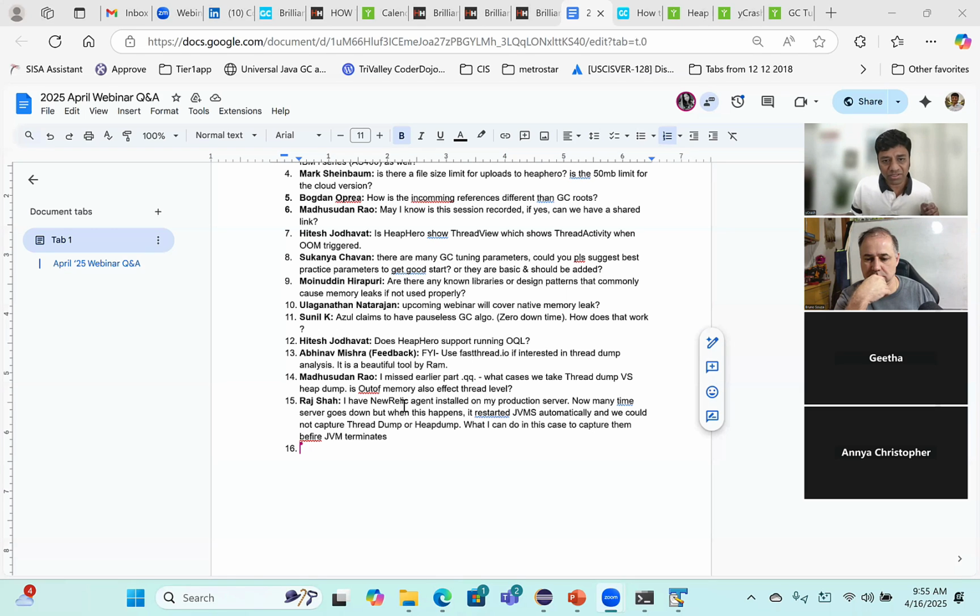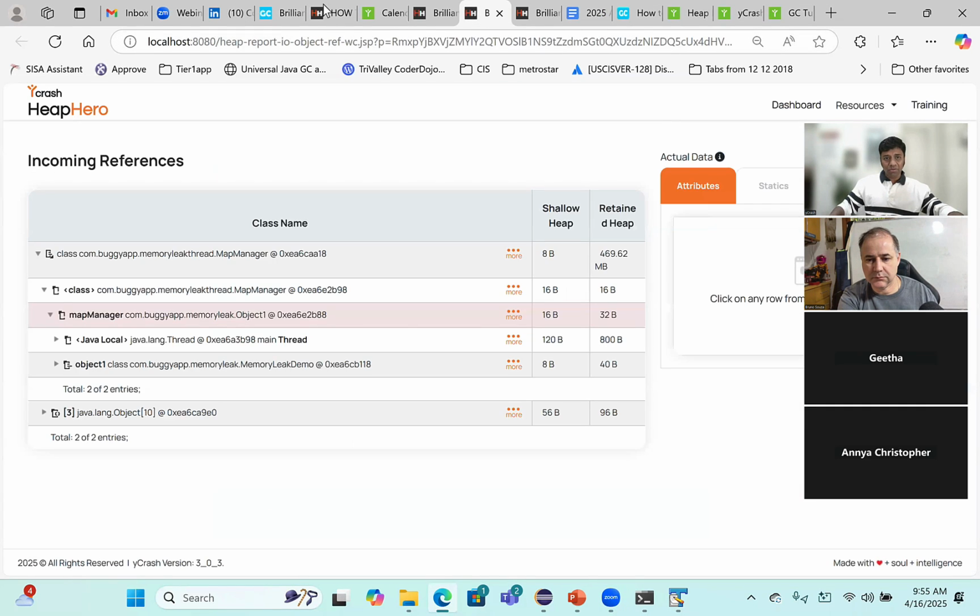Then the last question. Raj Shah says, I have a New Relic agent installed on my production server. Many times the server goes down, and when I restart it, the thread dump is not captured automatically.